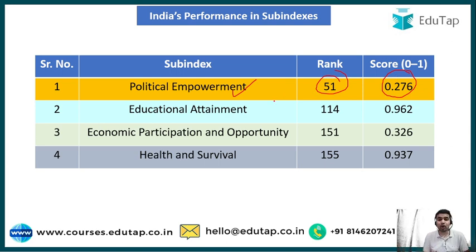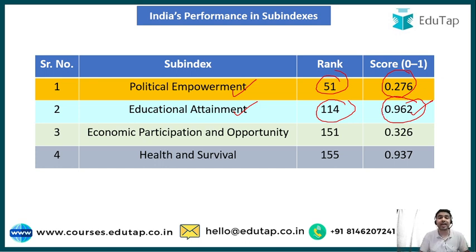And guys, if we talk about the educational attainment, then India has been ranked on the 114th position with a score of 0.962. Here India has a very good score of 0.962, but still India's rank is very much behind when we compare India with other countries.